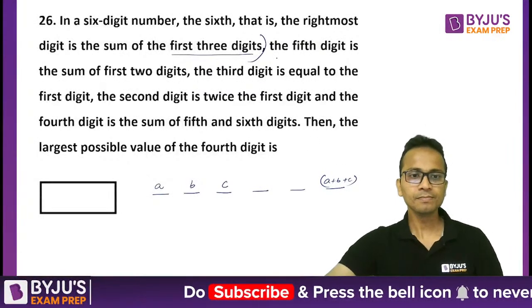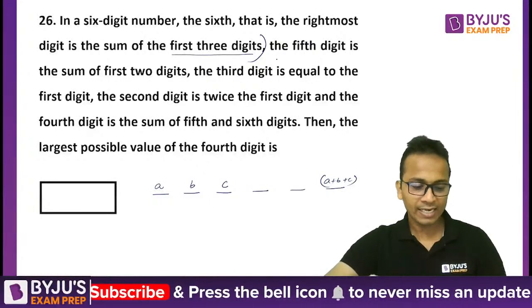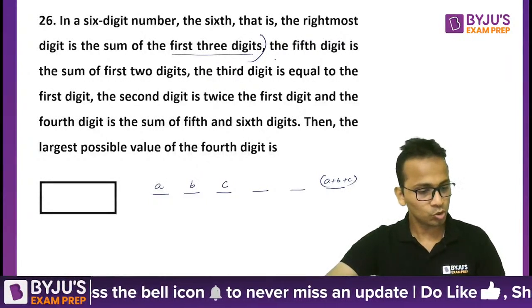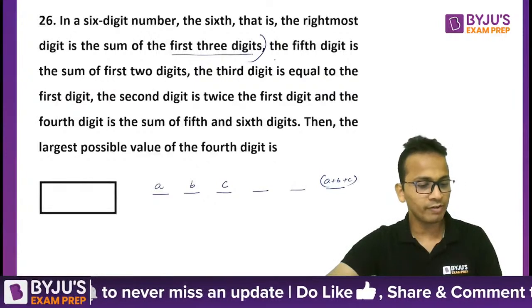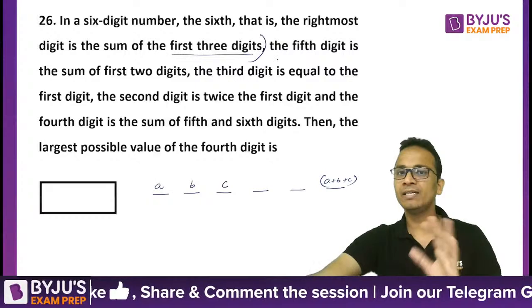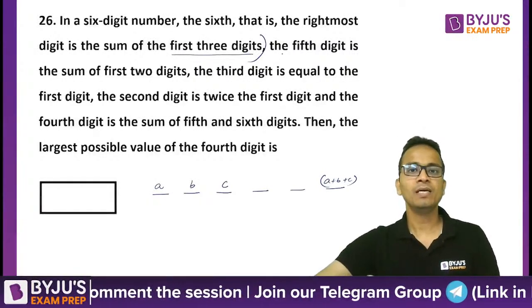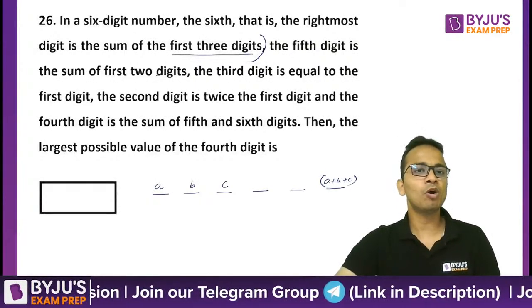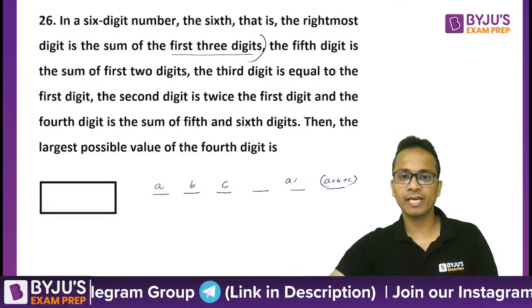Next. So all of you can take a lead. Mohit, Guru, Suraj, Anjali, you all are solving. Varun, you are not responding. So you all can take a lead and give me an answer for this one. The fifth digit is the sum of the first 2. That means it is A plus B.